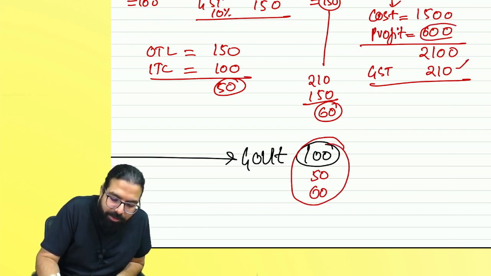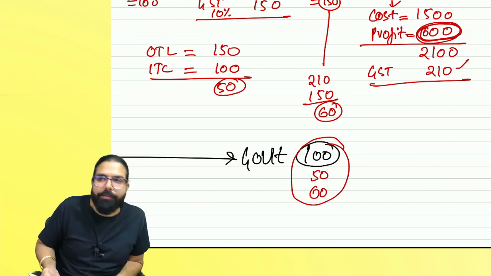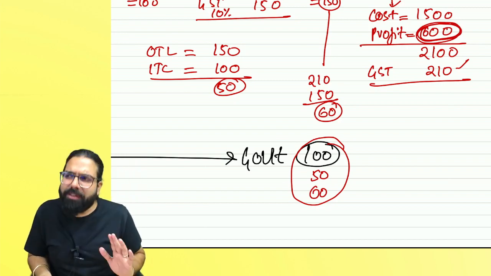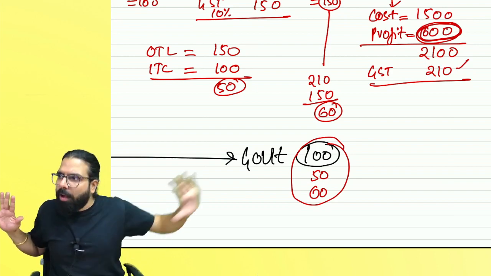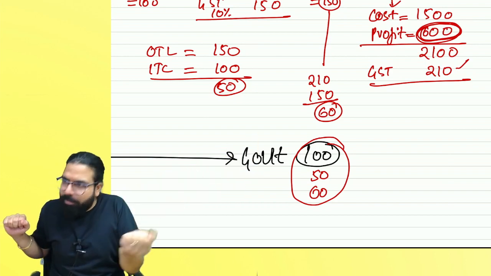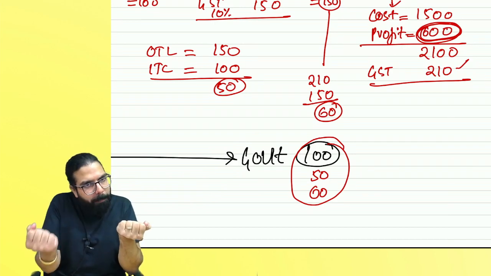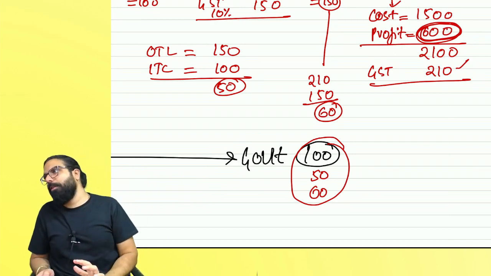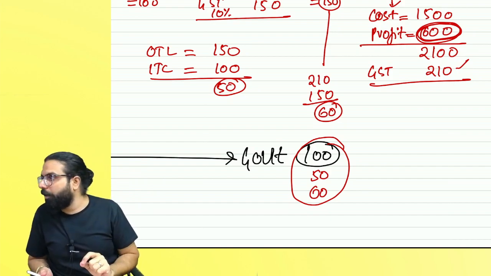Can you tell me how this 60 rupees would have come directly? 600 into 10%. Sure, you understood, everyone. What is GST? Nothing. Output pay, charge GST. Input pay, whatever you pay, set it off and pay the balance to the government. That is nothing other than GST. Are we all 100% clear?